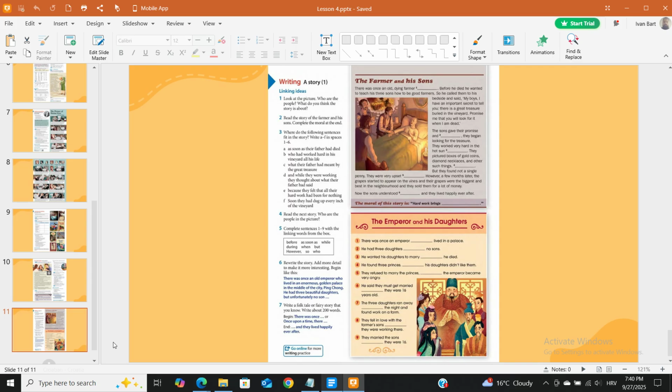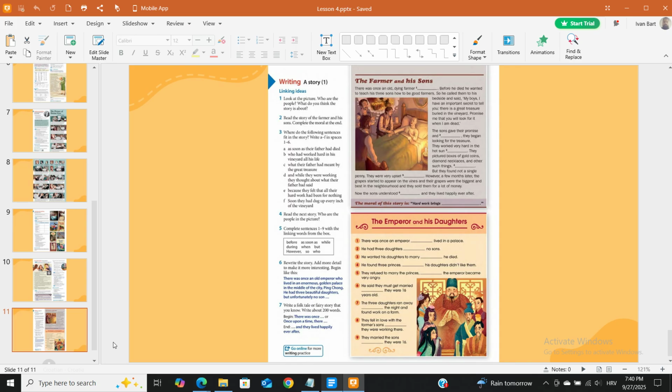The farmer and his sons. There was once an old, dying farmer. 1. Before he died he wanted to teach his three sons how to be good farmers. 2. So he called them to his bedside and said, "My boys, I have an important secret to tell you. There is a great treasure buried in the vineyard. Promise me that you will look for it when I am dead." The sons gave their promise and they began looking for the treasure.